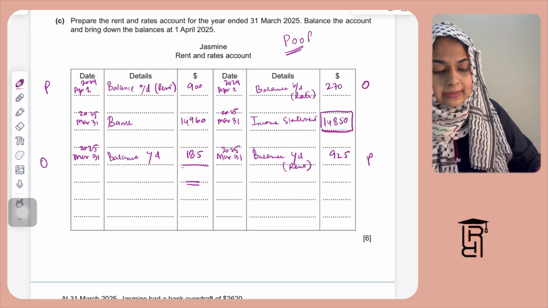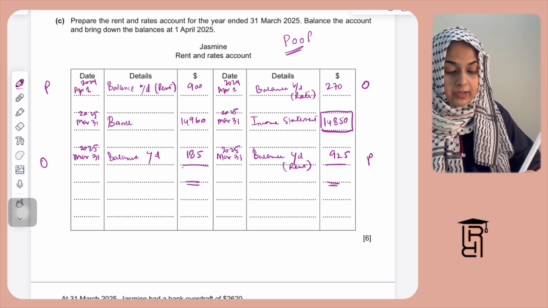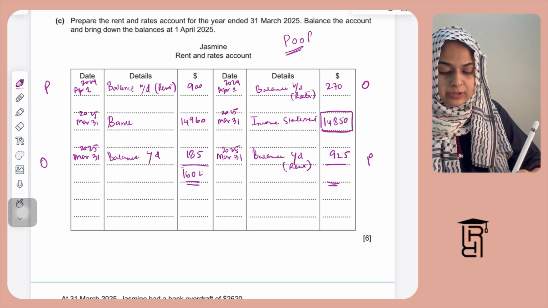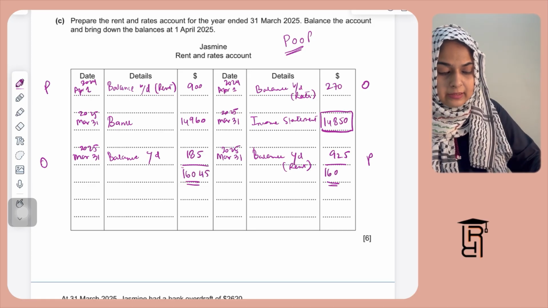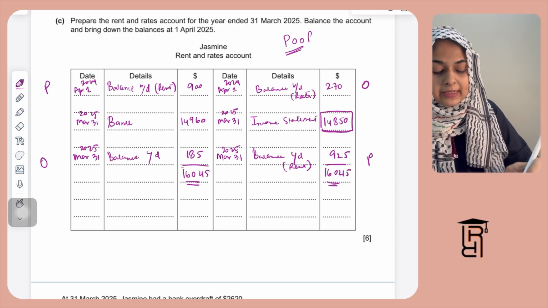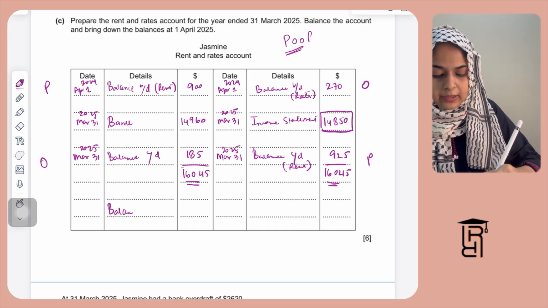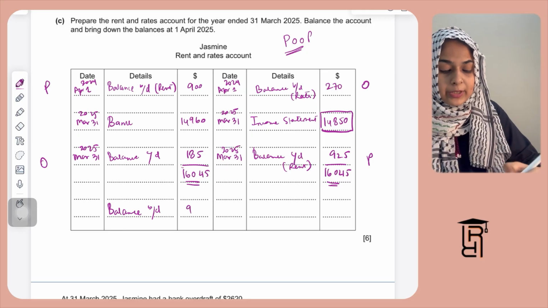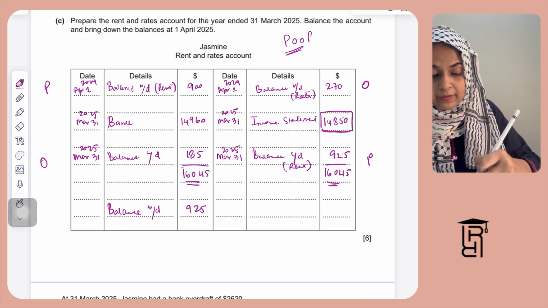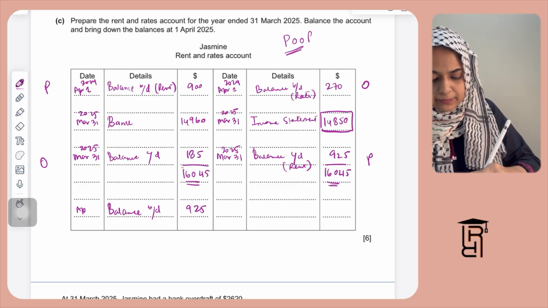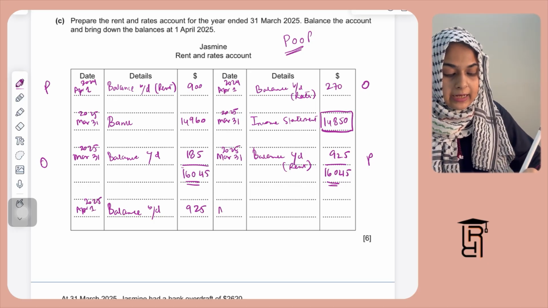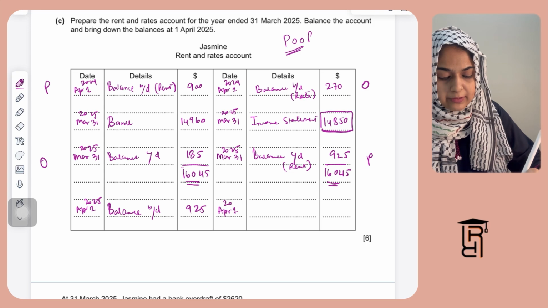So I'm going to balance this T account. My total will be 16,045 on both sides, 16,045. This balance carried down for rent becomes balance brought down. This is prepaid at start of 1st April 2025. So I'm going to write here 925. I'm going to write here April 1, 2025. And then again, I'm going to write here April 1, 2025.